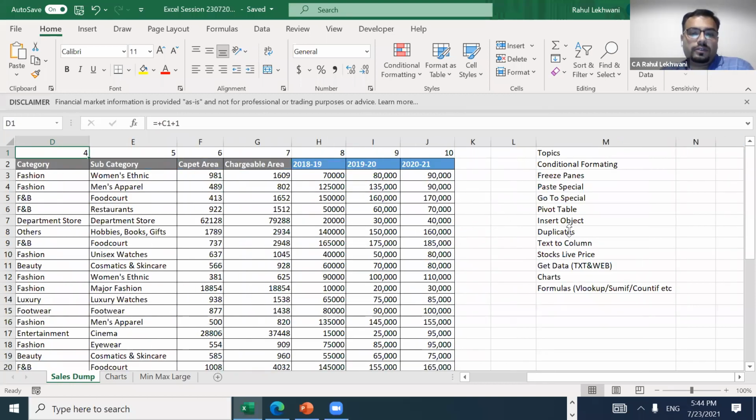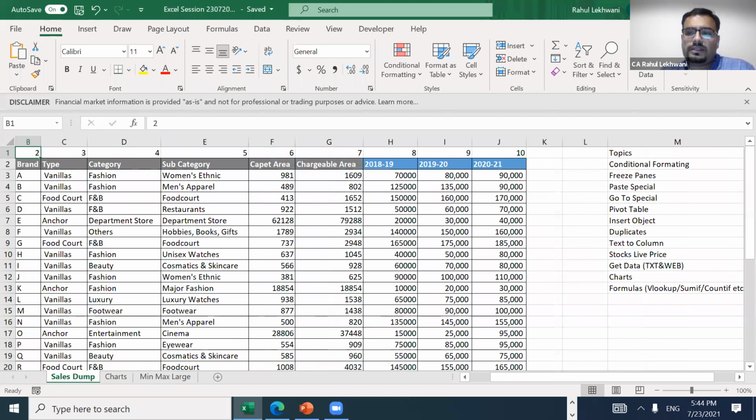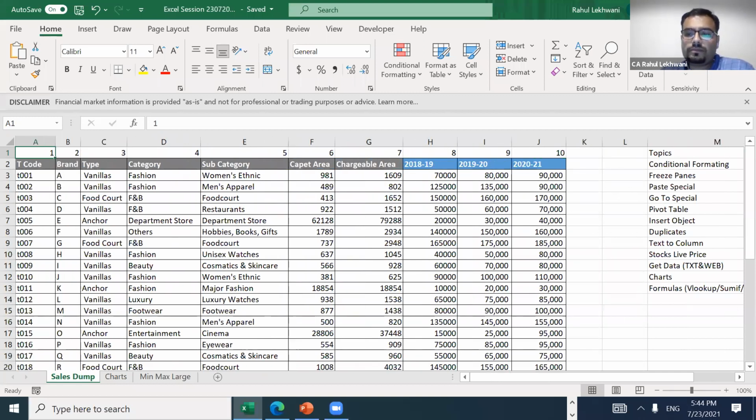So right, we are going to start. The first thing that we are going to discuss is, just a second. Yeah. So first is conditional formatting. So what is conditional formatting?